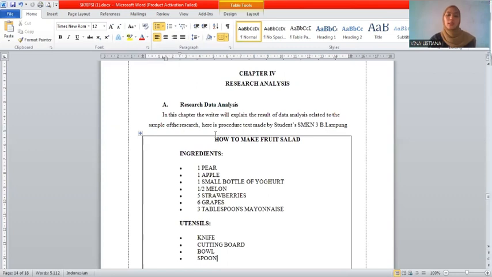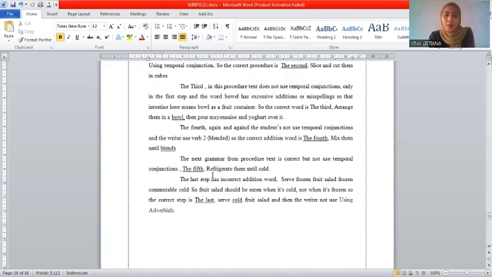Research data analysis. In this chapter, the writer will explain the result of data analysis related to the sample of the research. Here is a procedure text made by a student of Senior High School 3 Bandar Lampung. The last step has an incorrect addition word: serve frozen fruit salad, frozen, cold, so fruit salad should be eaten when it's cold.